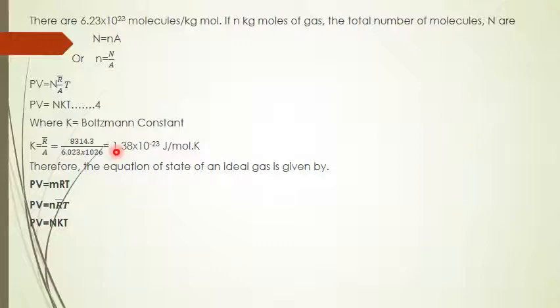Therefore, the equation of state of an ideal gas is given by PV equal to mRT, where R is R bar by mu, the characteristic gas constant, PV equal to N R bar T, and PV equal to NkT. These three expressions are nothing but the ideal gas expressions, and this equation can also be called the equation of state.